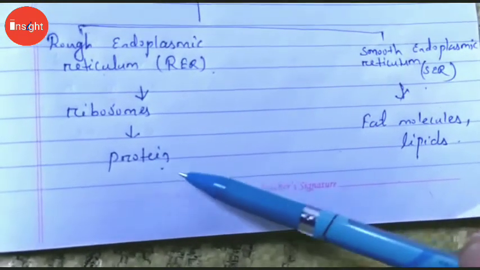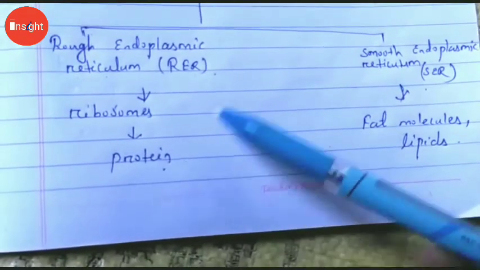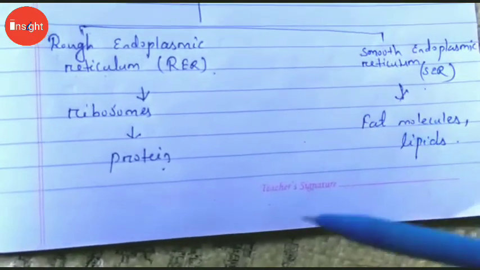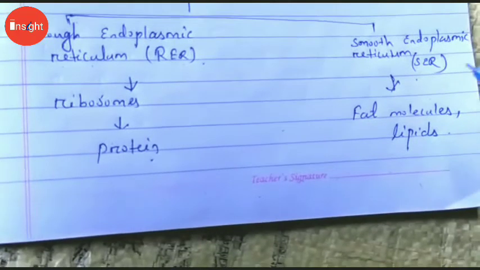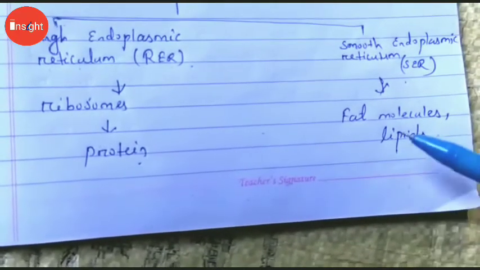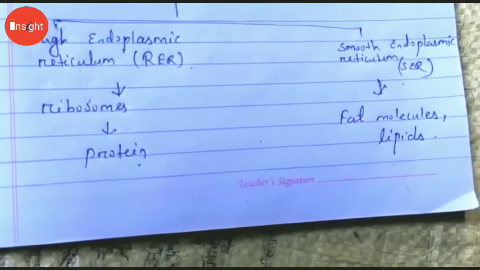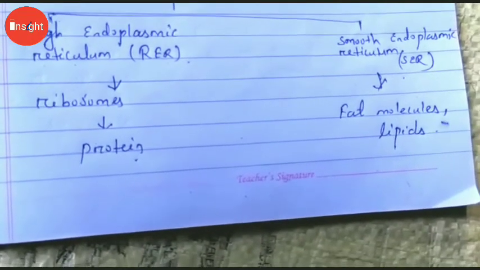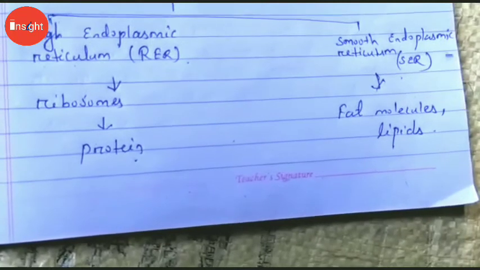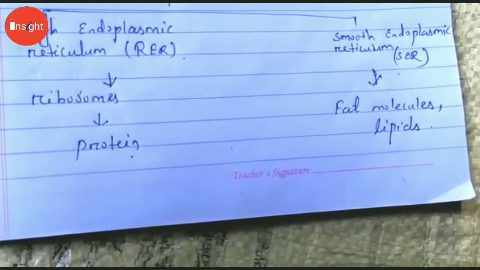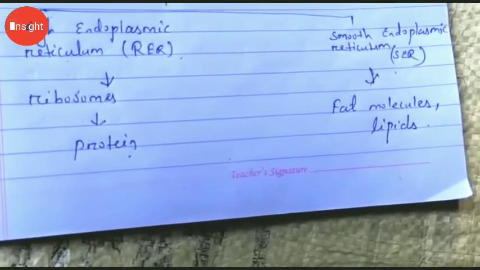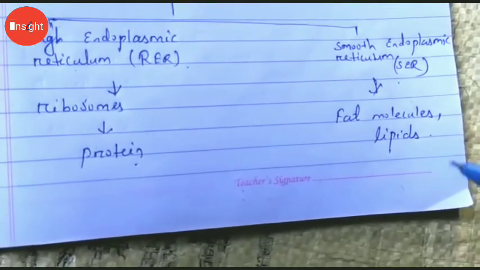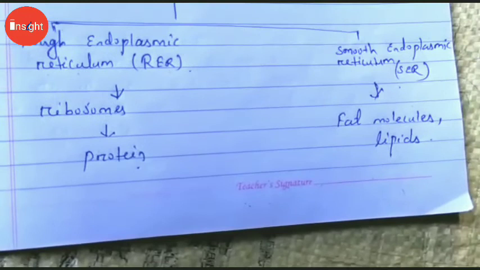After manufacturing, the protein is sent to different parts of the cell depending on need through the endoplasmic reticulum. The proteins and lipids are used to build the cell membrane. That process is called membrane biogenesis. Some other proteins and lipids act as enzymes and hormones. The appearance varies greatly in different cells, but it always forms a network system.